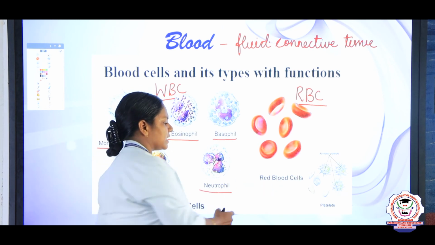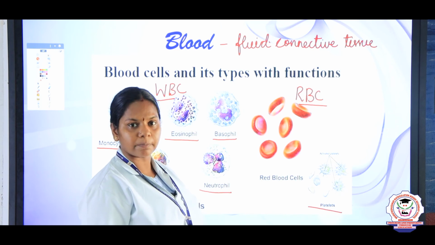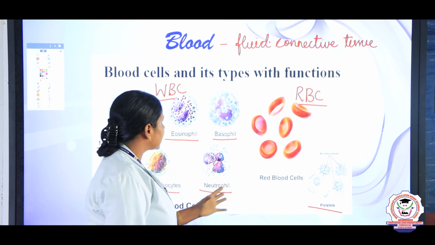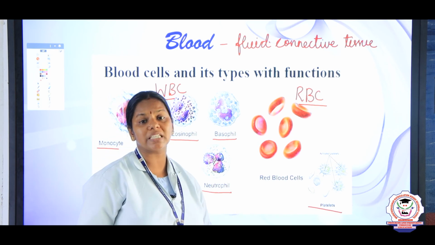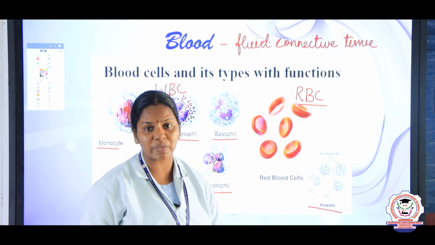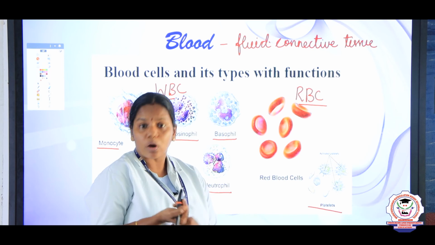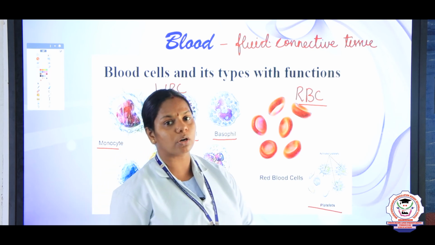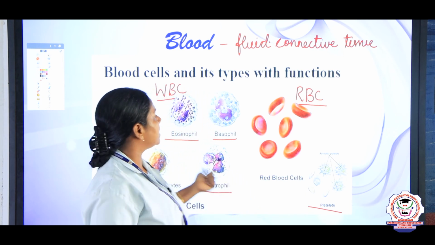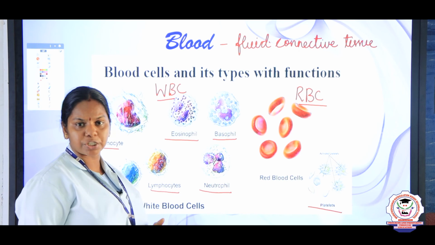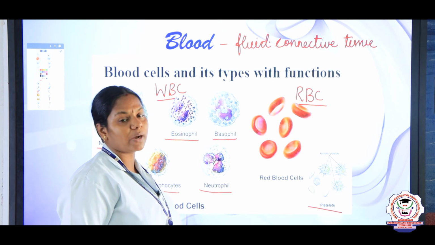And the last one is platelets. The platelets are responsible for blood clotting, right? So, these are all the blood cells present in the blood, and the majority portion of blood is plasma, the fluid present in the blood. And what is the function of this blood, children? It gives warmth to our body, it supplies nutrients to our body, and it also collects the wastes from the organs. So, we discussed the 3 types of specialized connective tissues. One is cartilage, another is blood, and another is bone.